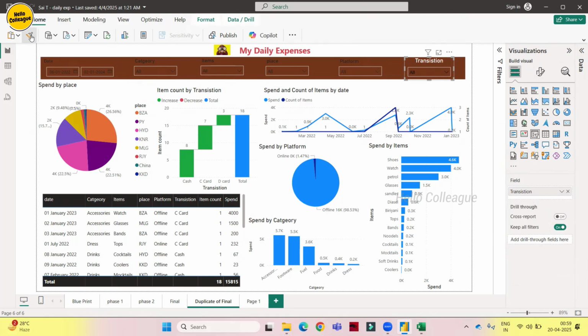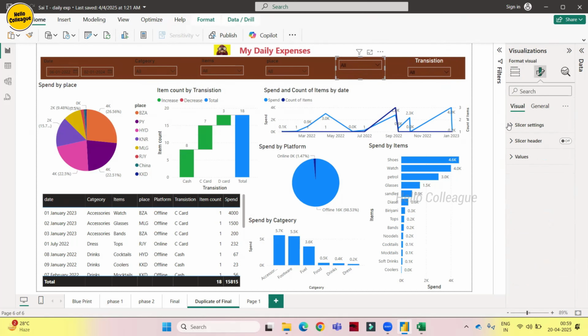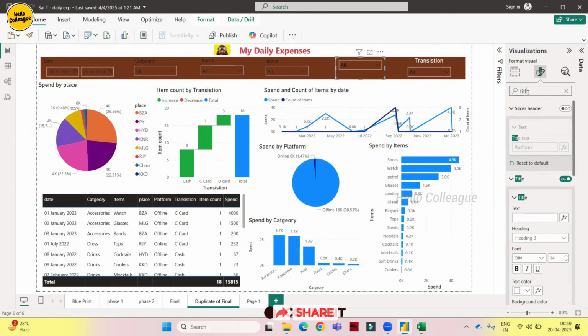It looks good now. Yeah, now it is looking good. And I'll just take a format painter and I'll apply it to this one. See, this also does not have a title, no? The title has gone away. I'll change it here. General, slicer title. See, it is off now.